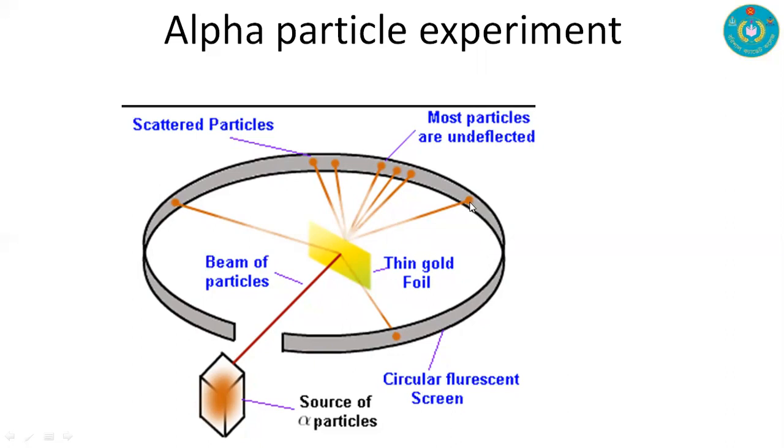If we observe some light on this screen, then we can say that the particles have reached this screen. We observe that most particles are undeflected, and some of the particles deflect, and they are scattered particles. And this is the core thinking of the alpha particle experiment.